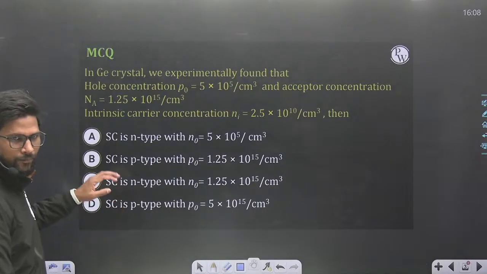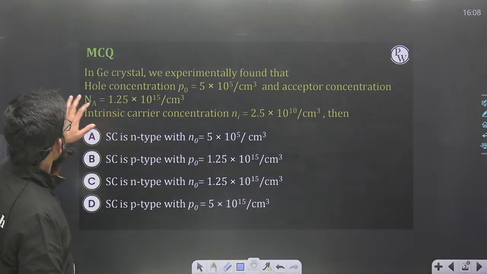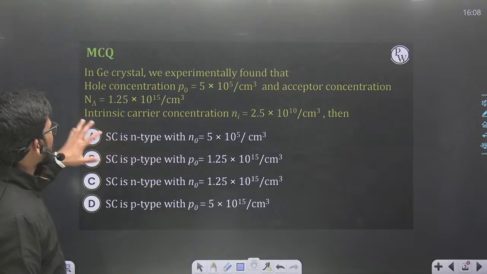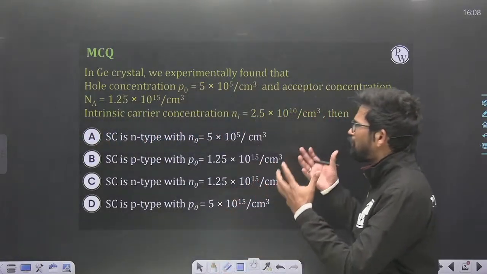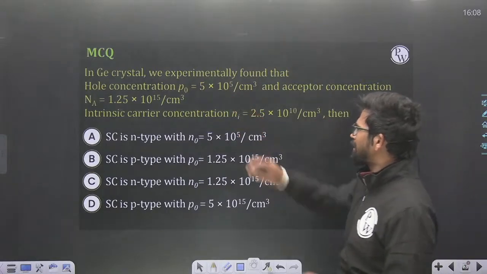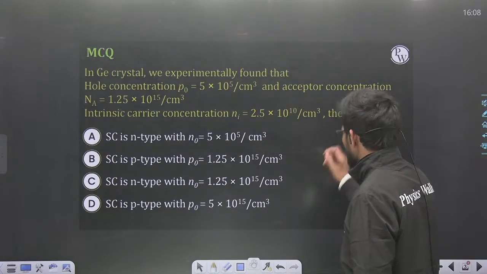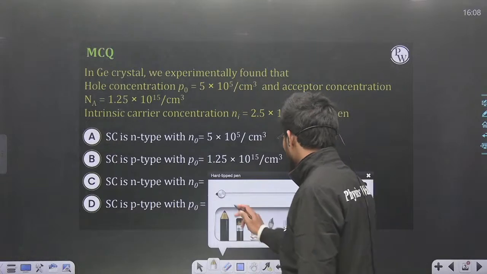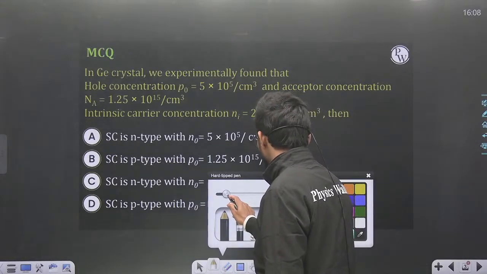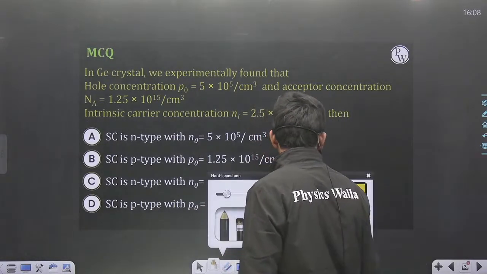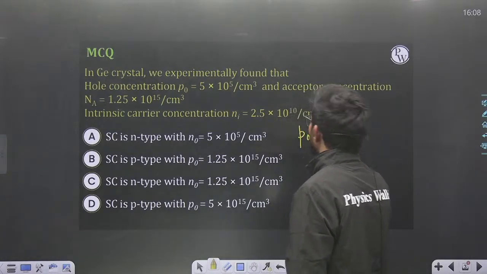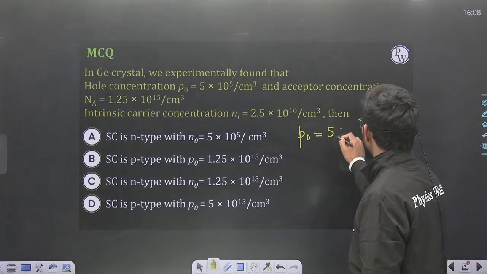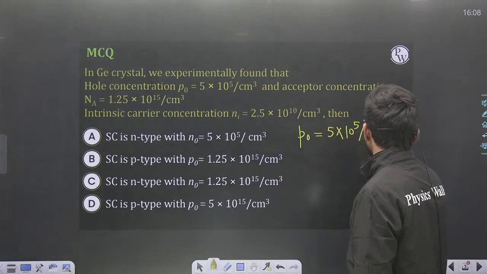In a germanium crystal, we experimentally found the following data. The net hole concentration, P naught, is given as 5 into 10 to the power 5 per centimeter cube.